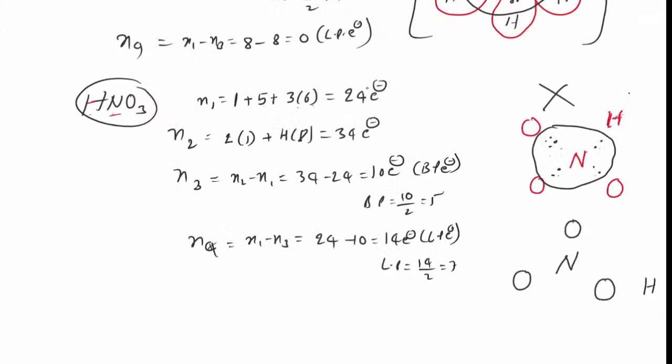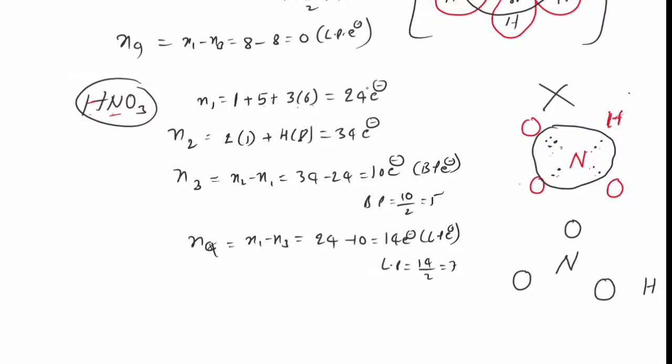Sir, if I give the structure like this, oxygen, nitrogen, then nitrogen has 5 bonds. 1, 2, 3, 4, 5. Nitrogen never exceeds its covalency of 4. More than 4 is not possible. But if I give it like this, it has 5. That is why it is wrong.